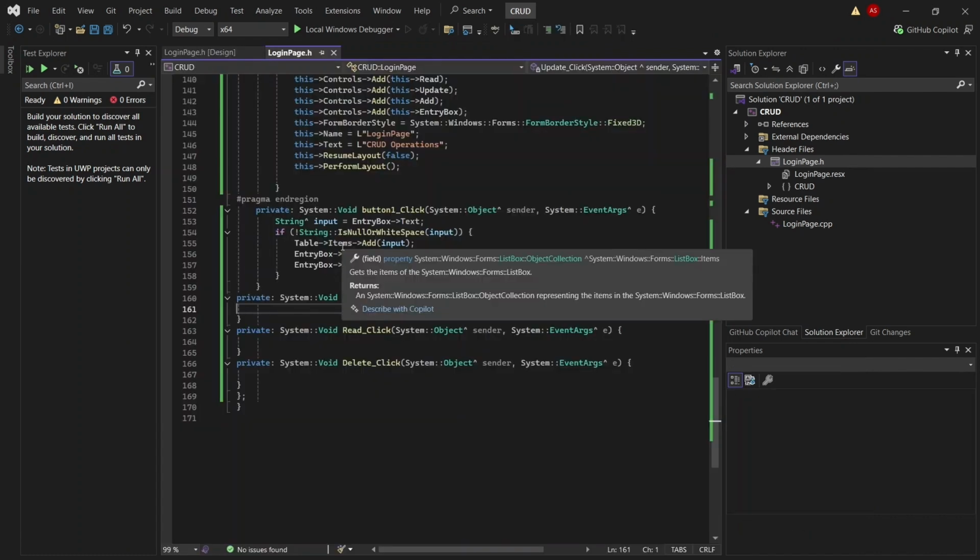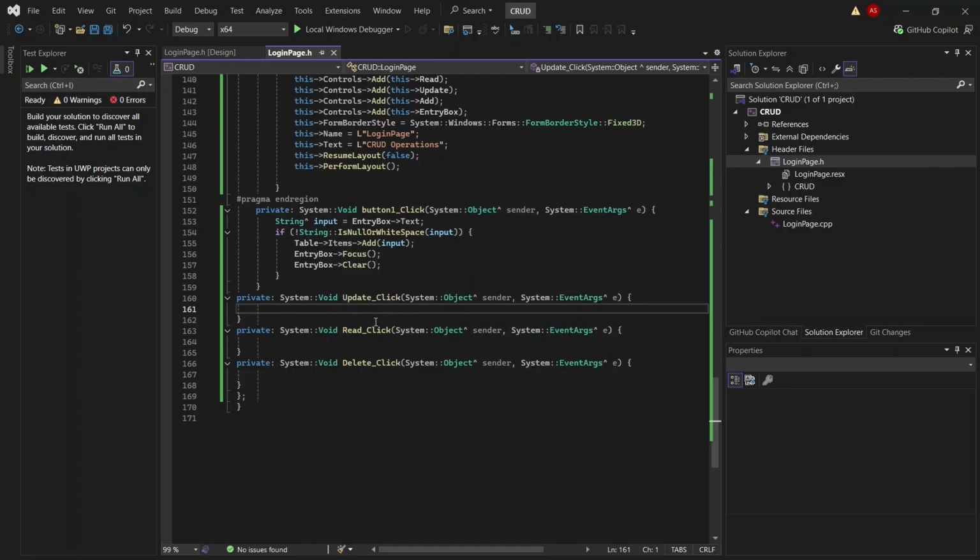Now once we're done with the add button, we are going to write the code for the update function.